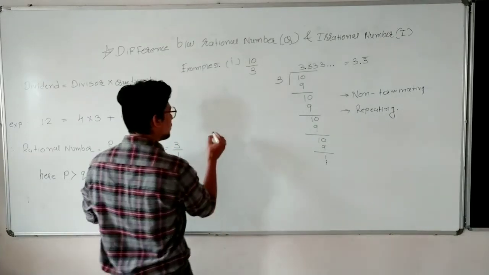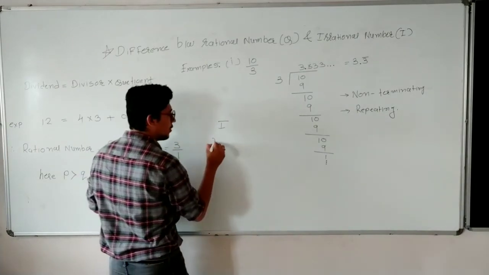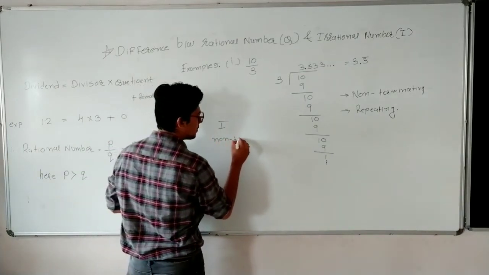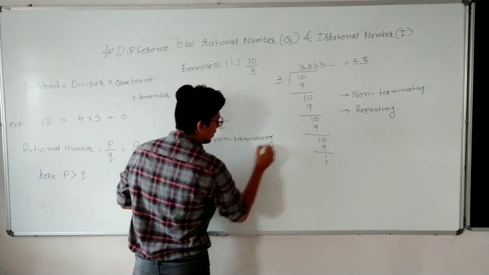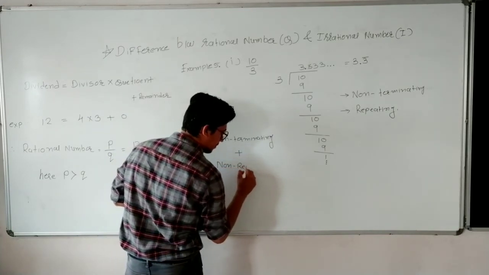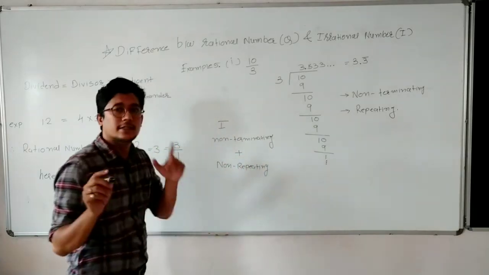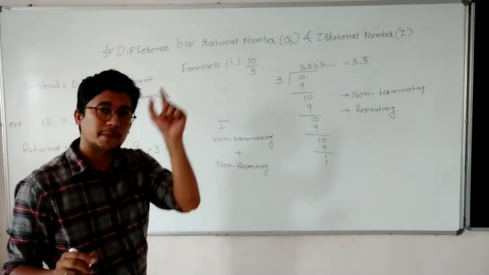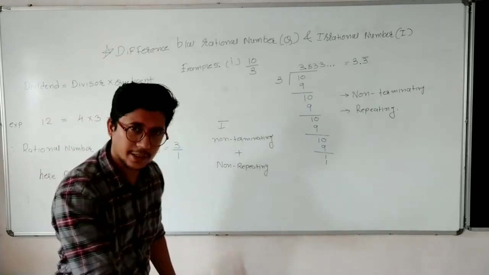So for irrational number, what you have to do? Irrational number, only two conditions are there. It is non-terminating plus non-repeating. Then and only then such number or such p by q form is irrational, or else it comes under a rational number.